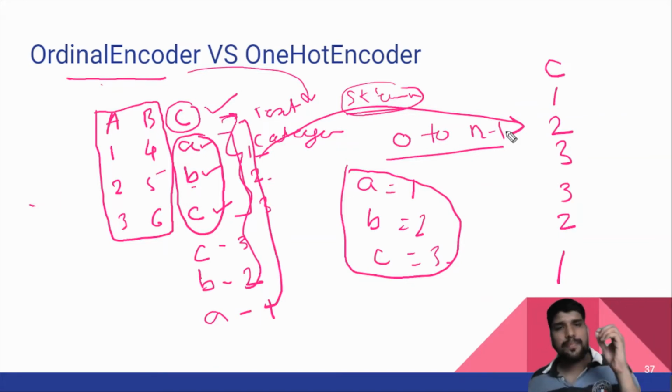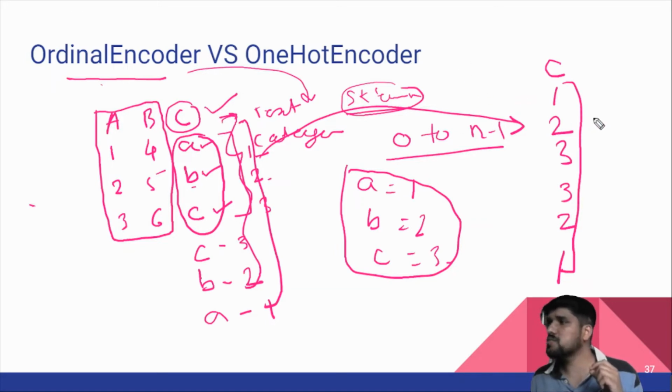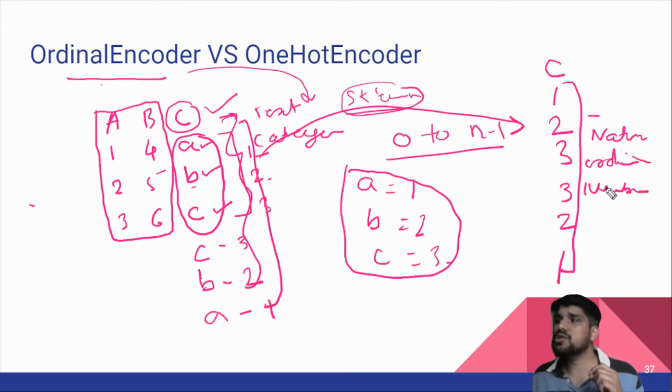Now there is a problem with this ordinal encoder. What is the problem? When this data goes to the ML algorithm, it assumes that this is a natural ordering of numbers, though there is no relationship between them.